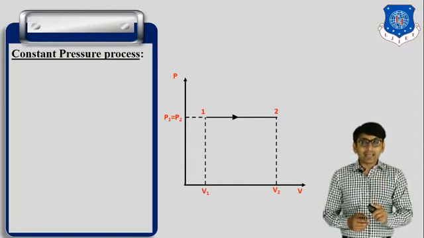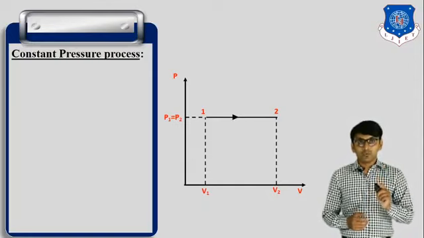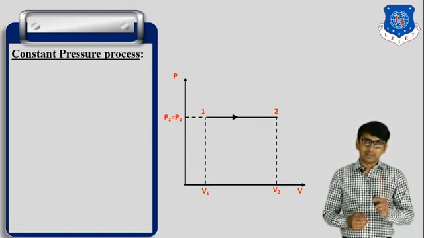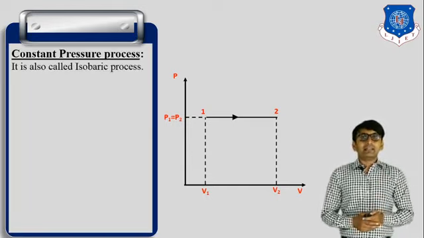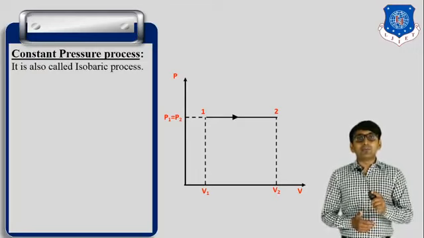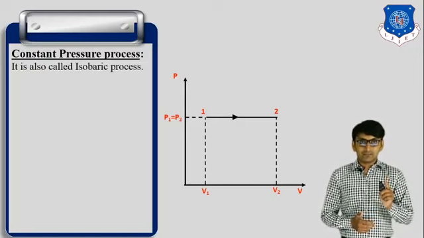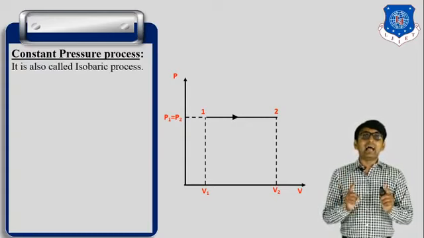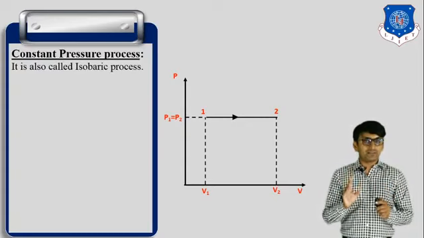So P1 is equal to P2, and so this is a horizontal line. Now it is also known as the isobaric process. First one is isochoric, second one is the isobaric process.